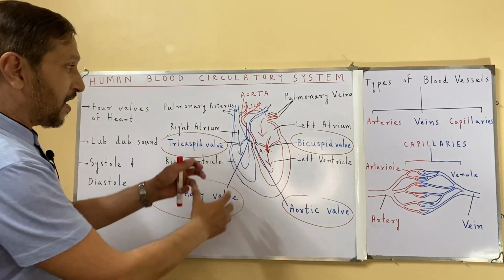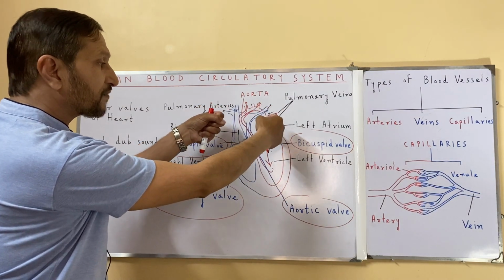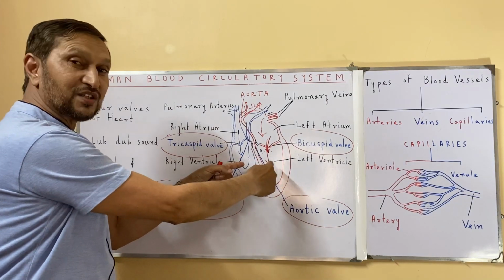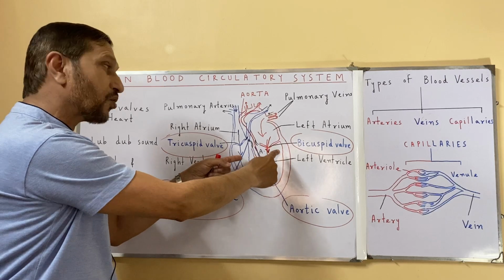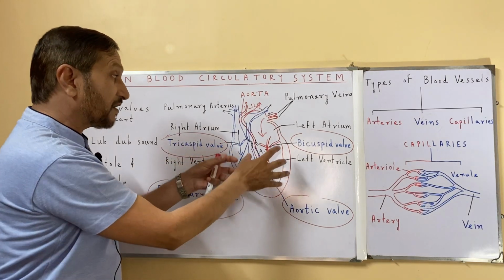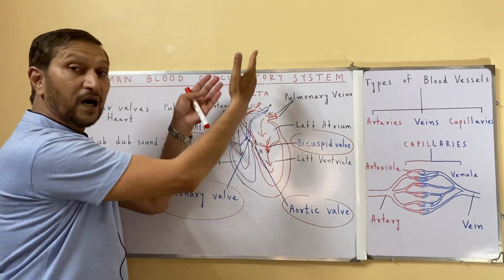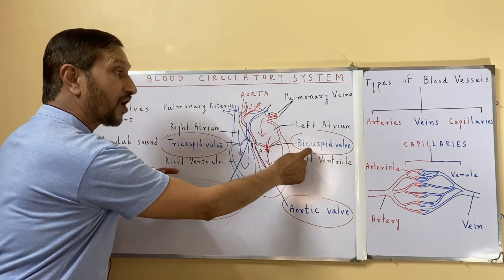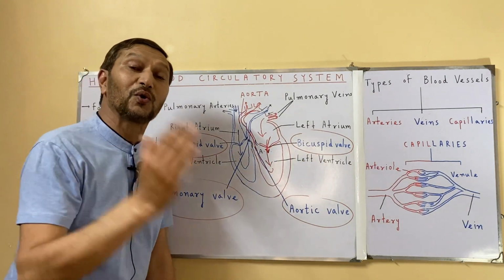After the contraction of the atria, the blood flows into the ventricles. At that time these atrioventricular valves are open. But the moment the ventricles contract to pump the blood out of the heart, both of these valves, the bicuspid and tricuspid, close.